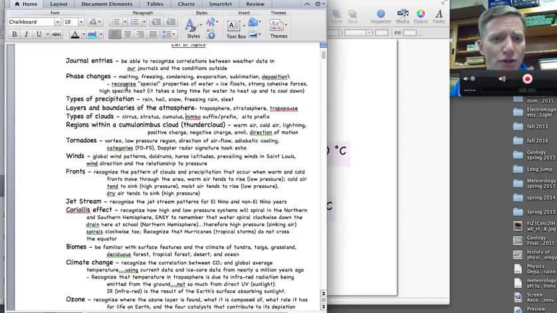I would also like you to recognize specific properties of water, or special properties of water. So one of them that's weird is ice floats. We take that for granted, but that means water is less dense as a solid. It's very unique, for most materials become more dense as they solidify. Water does stick together very well. I don't know if you remember trying to put drops of water on a penny. Water would stick to the penny a lot better than, say, some of the alcohols or some of the oils would, or some of the other solvents we had out.